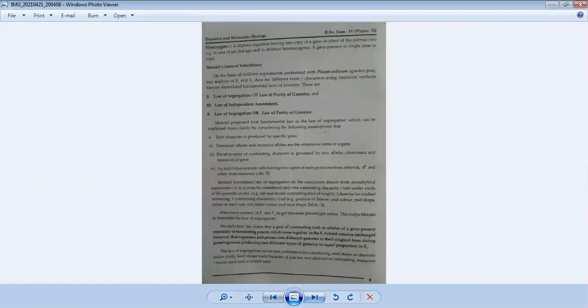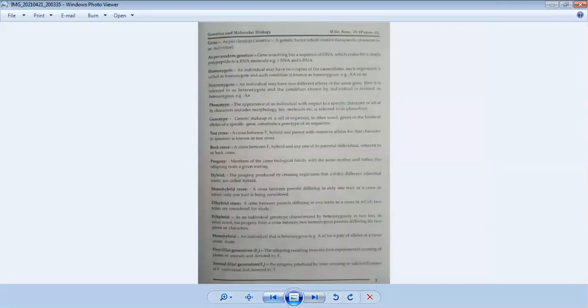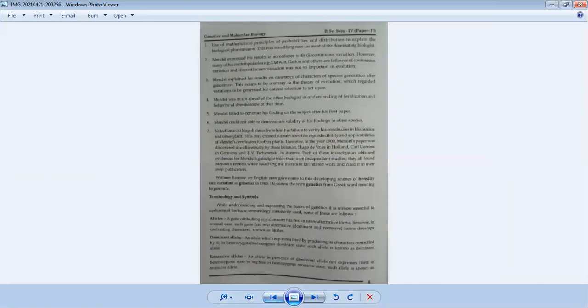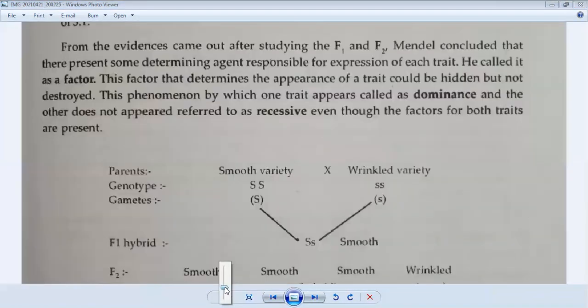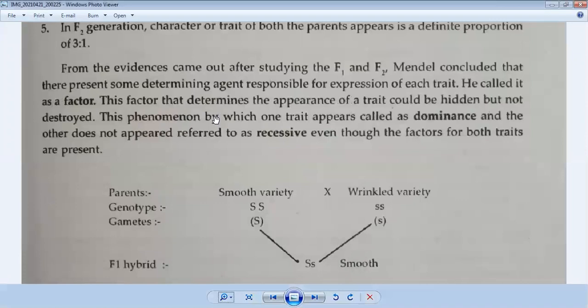According to the law of dominance, whenever we cross two pure parents, we get the F1 generation. In this F1 generation, the trait that appears is called dominant, and the one that does not appear in the F1 generation is referred to as recessive.